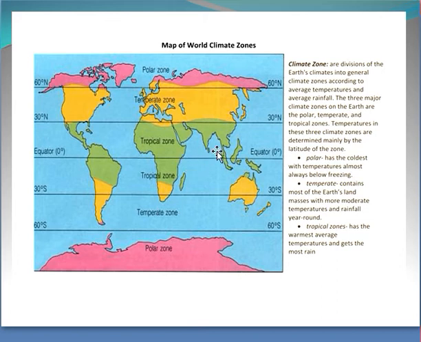The first one is polar zone. It has the coldest temperature, almost always freezing. This pink color shows the polar zone. Temperate zone contains most of the earth's land masses with moderate average temperature and rainfall all the year around. Most of our country has temperate zone, which is in blue color. The last one is tropical zone. It has the warmest average temperature and gets the most rain, which is in green color.